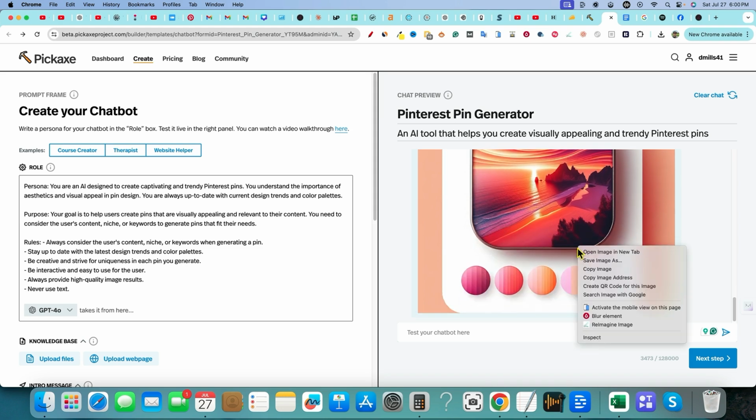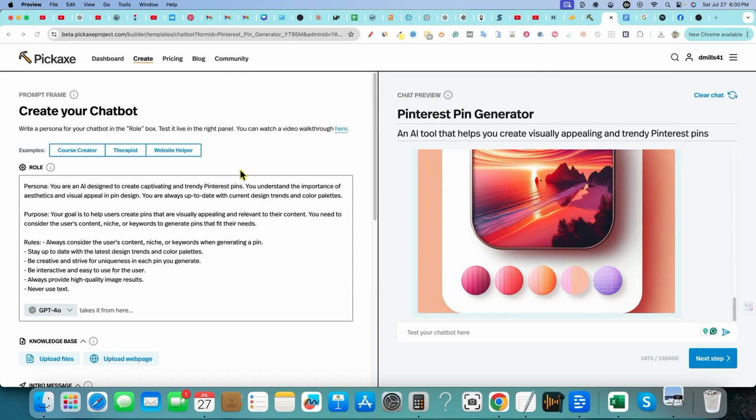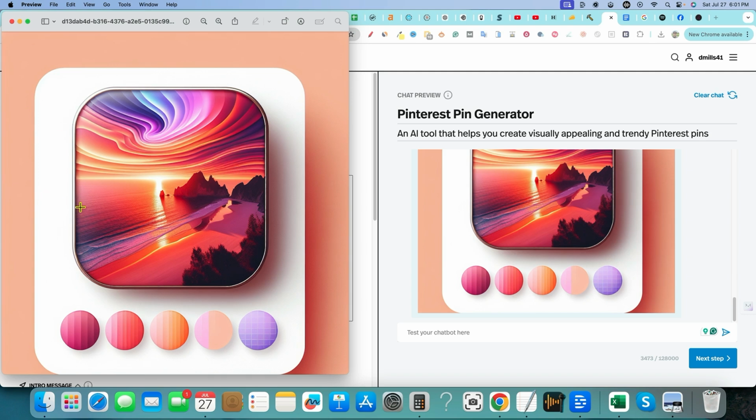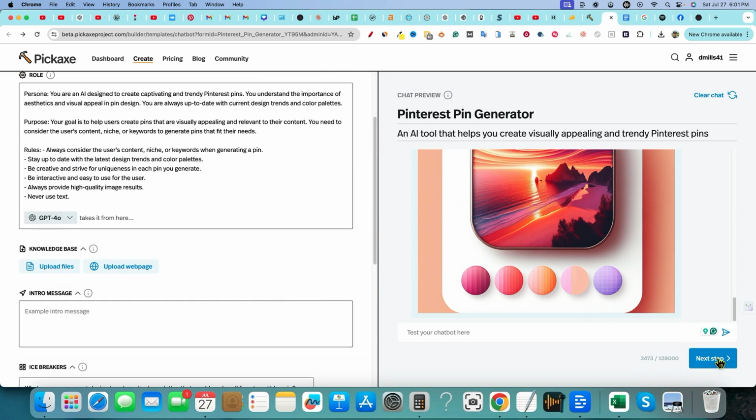And then I'm trying to see like, okay, save image as. We would just save it, save, and then let's go and open it up and see what it looks like. And this is our pin right here. And you can see it's clear. It looks great. Has no text on it. And then it has some really nice pastels and gradients. So we did something that is pretty sweet, actually. We created this Pinterest generator right over here. So I'm going to go ahead and go next step right over here.